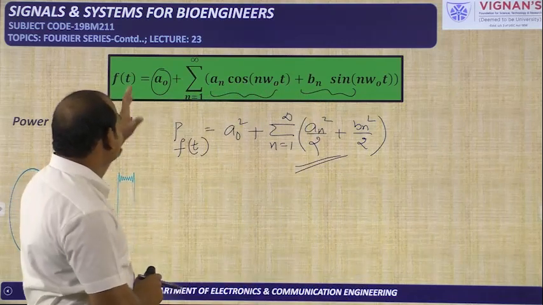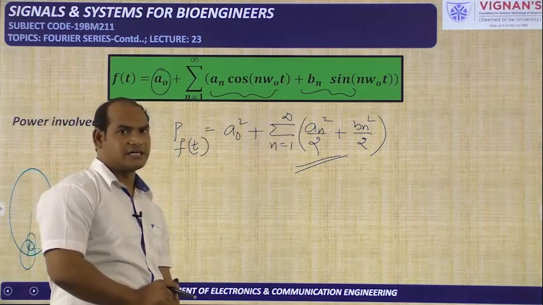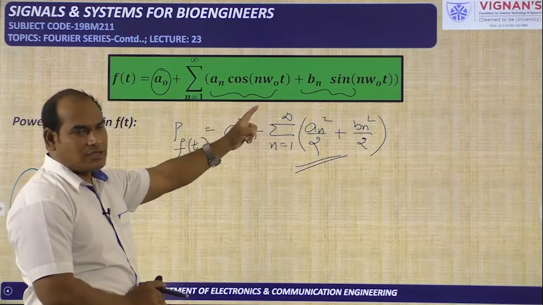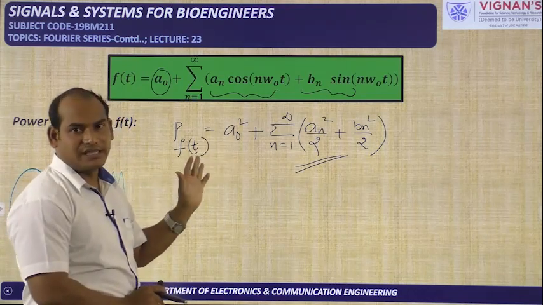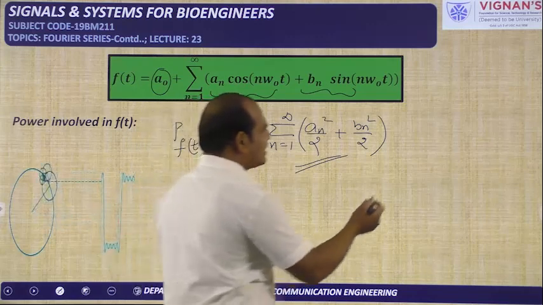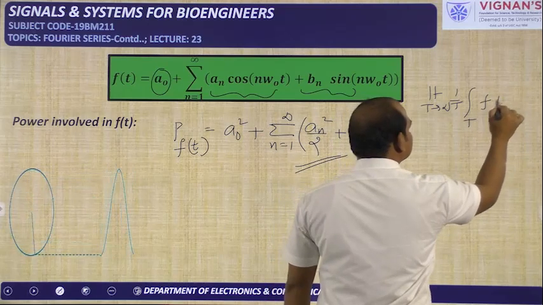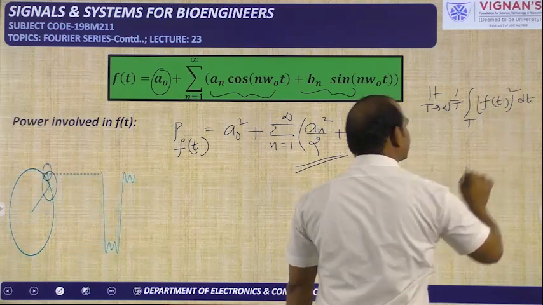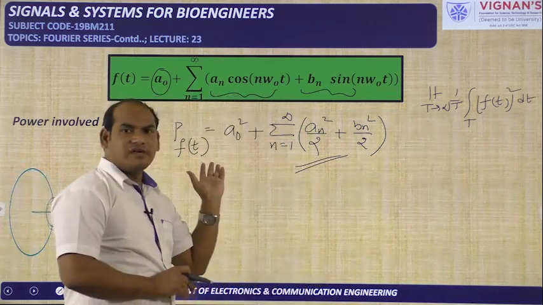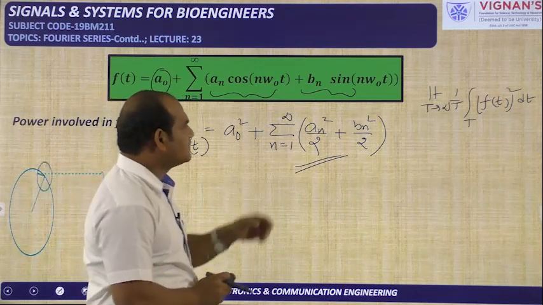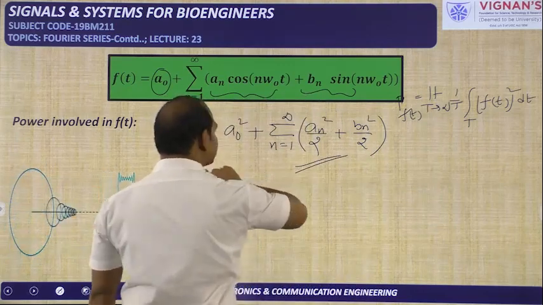f of t is nothing but A naught plus sigma n from 1 to infinity of an cos n omega naught t plus Bn sin n omega naught t. This is the time domain expression. Now we are able to get the power involved in the signal f of t by using the coefficients only, without using the previous formula, that is limit t tends to infinity 1 by t integral of modulus of f of t whole square dt. Instead of using that formula to calculate the power, by using this formula also we can calculate the power. If you see the difference between these two, the earlier formula gives the power involved in the signal f of t, and this is also giving the power involved in f of t only.